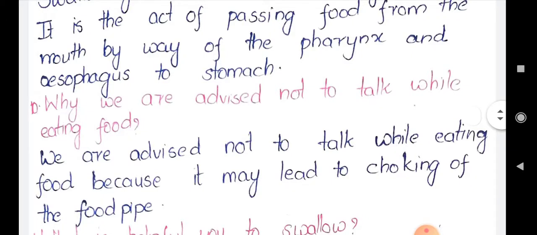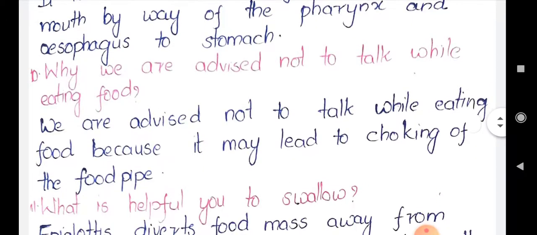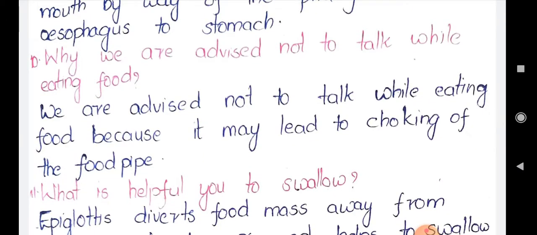Next, why are we advised not to talk while eating food? It causes choking of the food pipe. If anyone is talking while eating, obviously choking occurs. Why does choking occur? If you want to talk, the air has to pass to the trachea, which is nothing but the windpipe. To reach the trachea, the air has to pass through the pharynx. The pharynx is a common pipe for food as well as air.